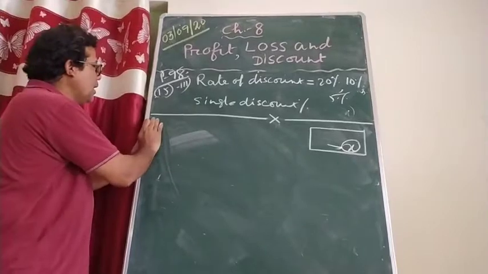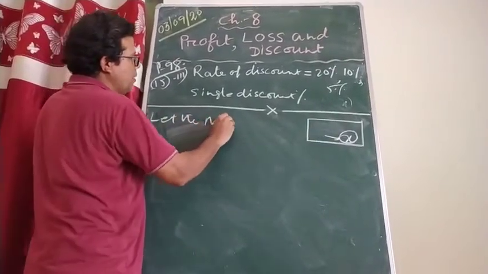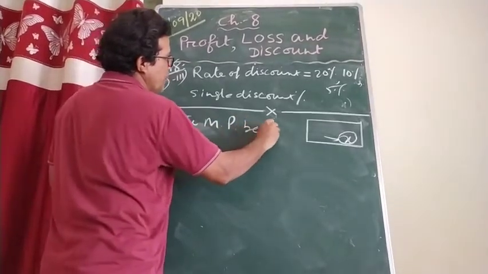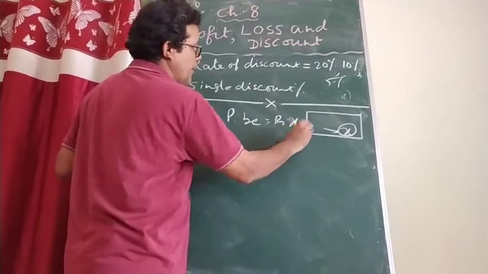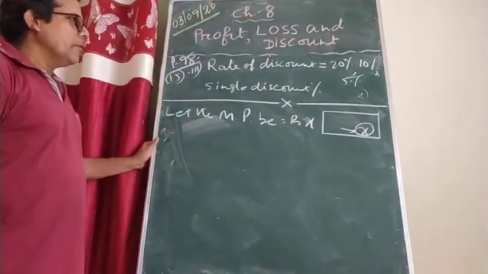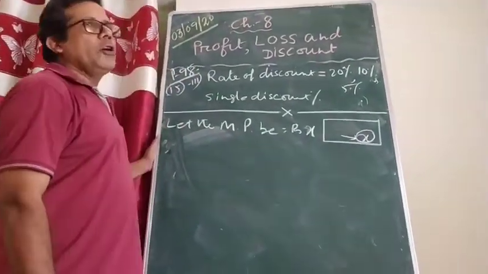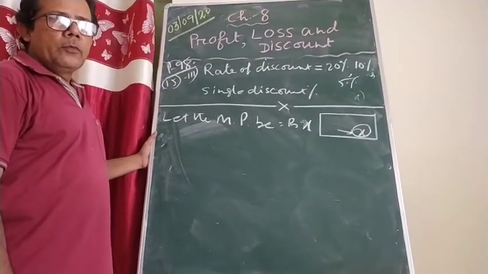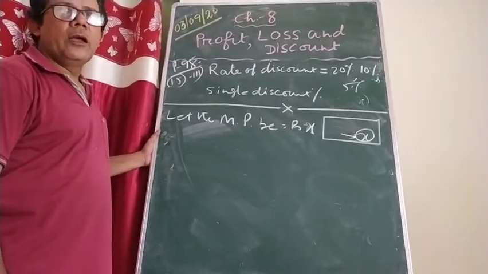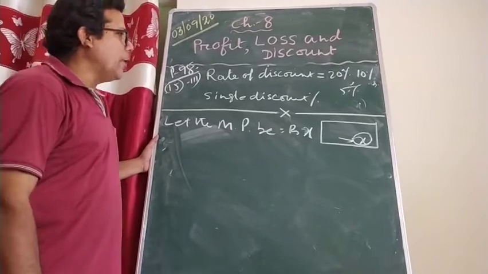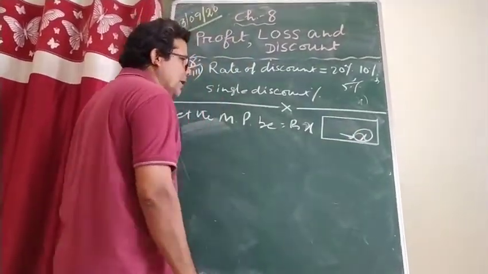I don't know the mark price here, so I will let the mark price be equal to rupees X. Please understand it very carefully. When I had been to your place to buy the TV, you said, sir, please sit.